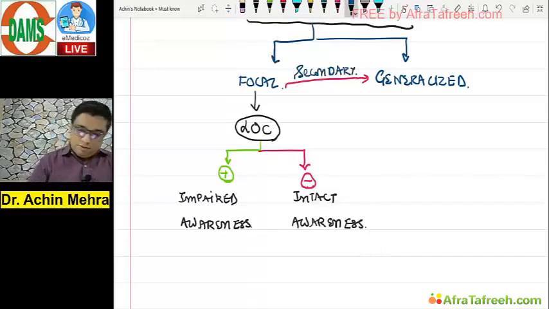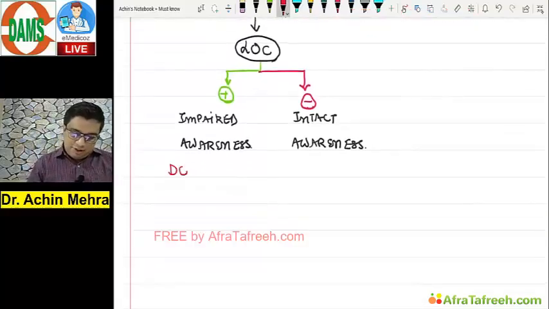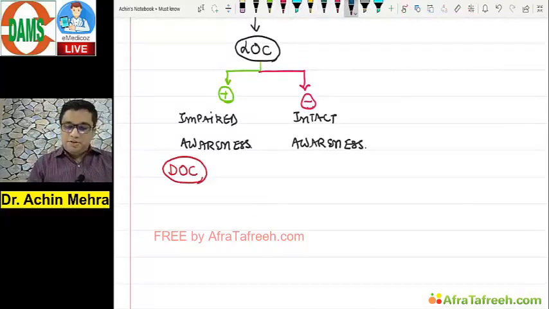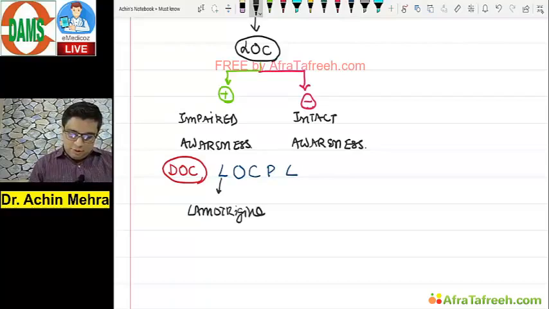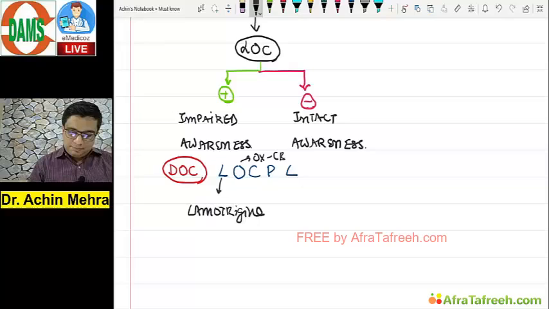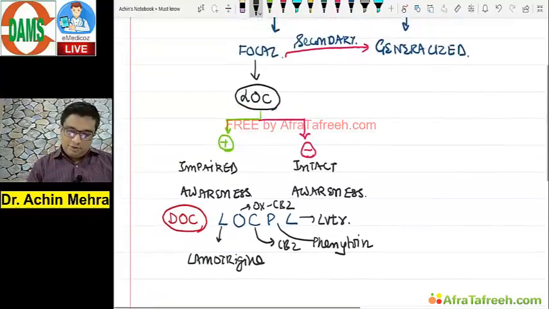Now, in this topic, what should you know? First, the classification. Second, the drug of choice, DOC. I hope you remember the drug of choice for focal seizure, that is LOCPAL. L stands for lamotrigine, O for oxcarbazepine, C for carbamazepine, P for phenytoin, and the last L stands for levetiracetam. So this is what you must know in a patient of focal seizure.